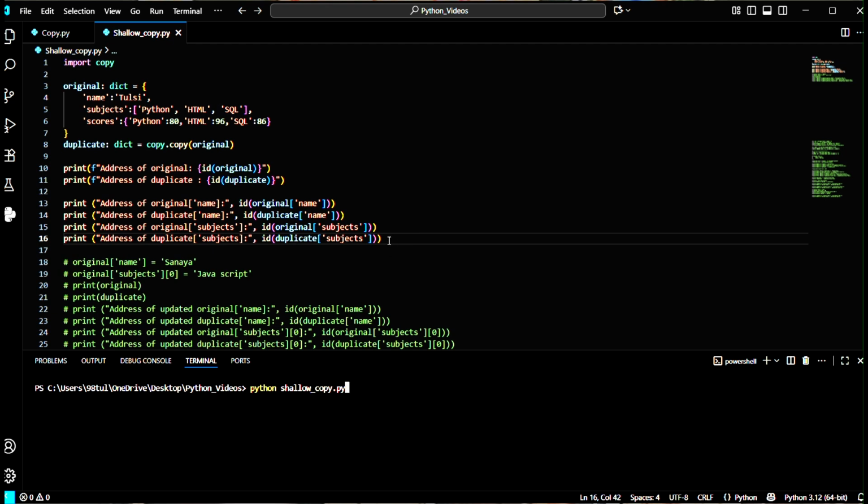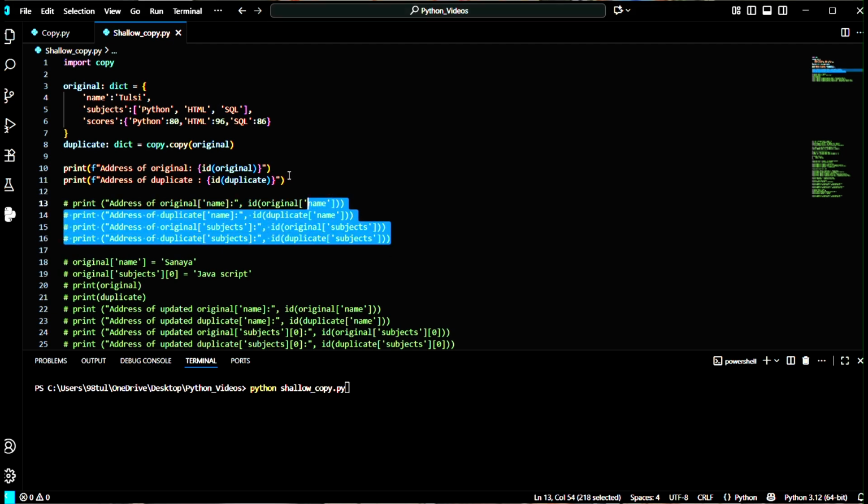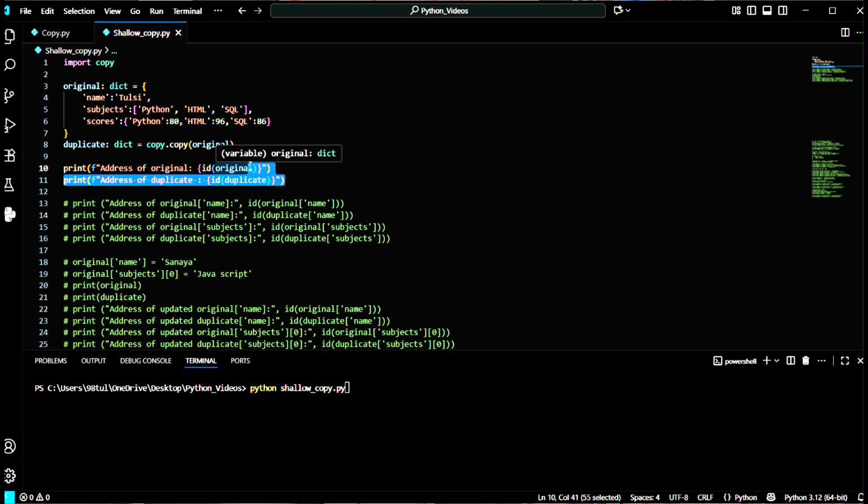So we have checked that the outer resources have different addresses and the inner resources have the same addresses. Now let's check what happens if I bring some change in the inner resources. That means I'm going to change the value of the key name, and also I will change the value present in the dual index of the key subjects. First of all, Tulsi, the value of the key name, is of type string. That's why this is immutable.